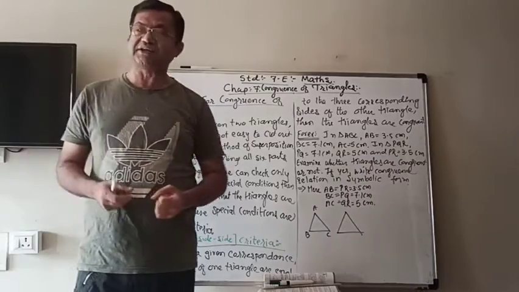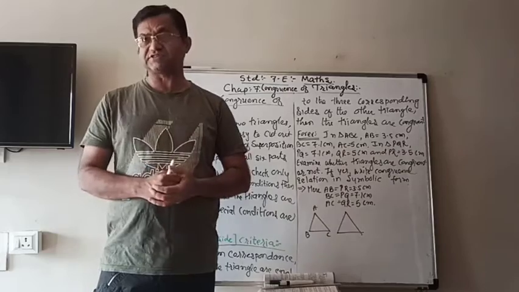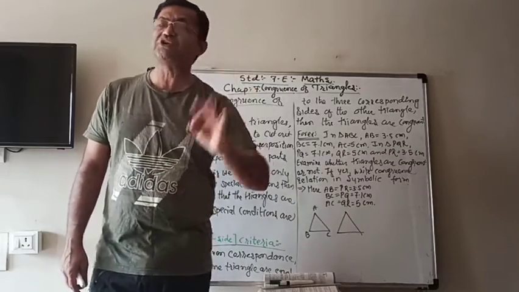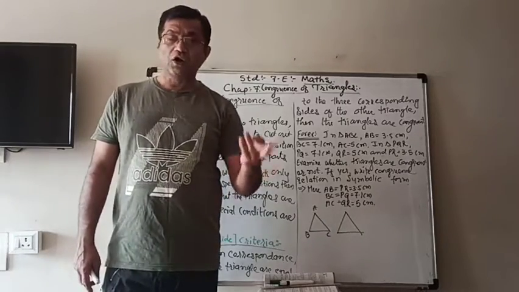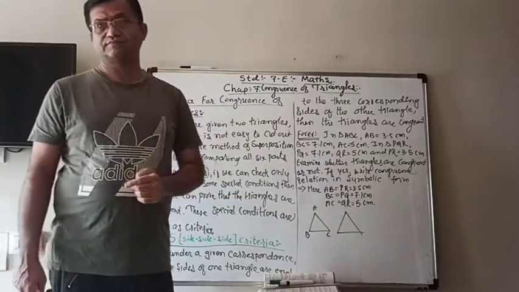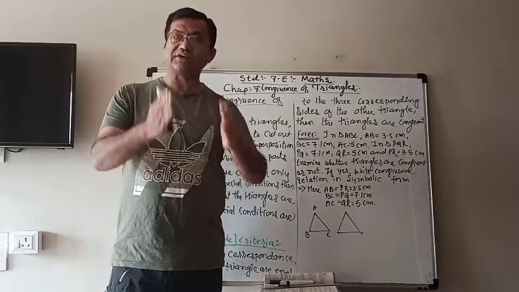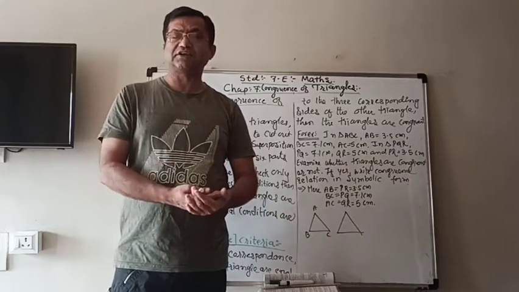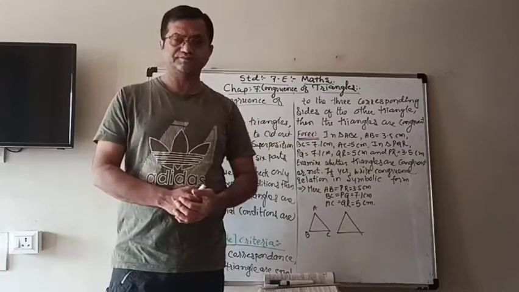If these 3 parts are equal, it can be 3 sides, or 2 sides and an angle, or 2 angles and a side, according to the conditions that we will learn now, then we can check whether the given triangles are congruent or not.